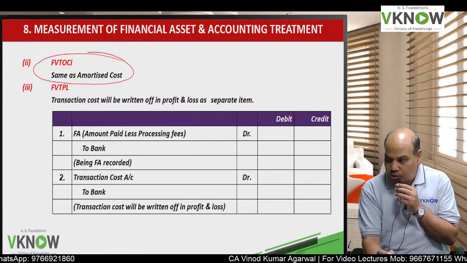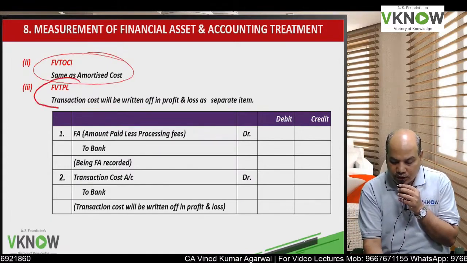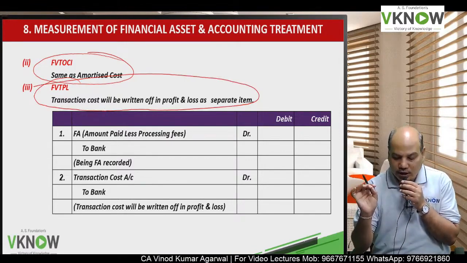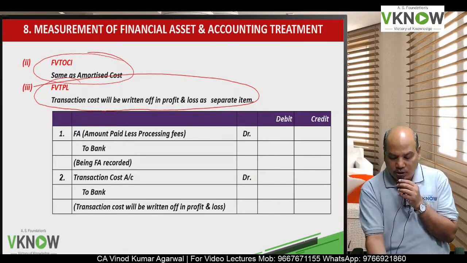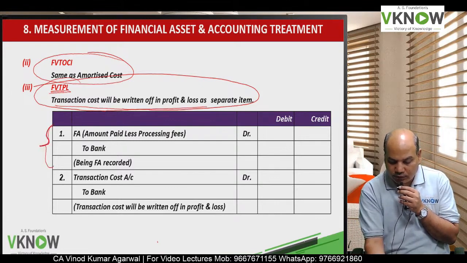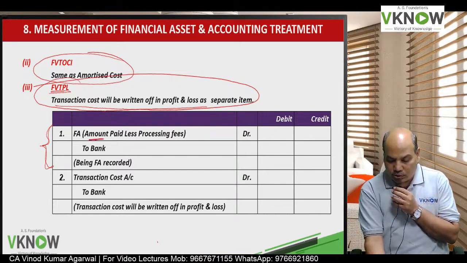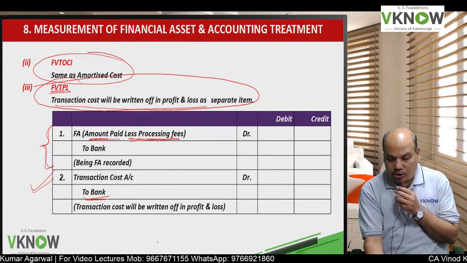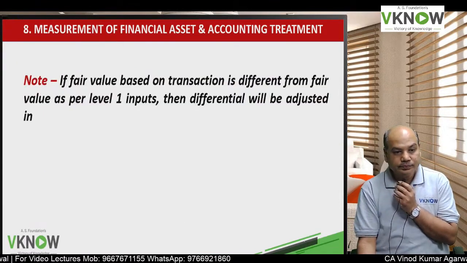If it is FVT OCI instrument, same like amortized cost. If it is FVTPL instrument, the transaction cost is not capitalized. The transaction cost is separately charged to P&L account. Very important, it will come everywhere. So amount paid for financial asset account debit to bank, amount paid minus processing fees received, transaction cost account debit to bank, and transaction cost is transferred to profit and loss account.